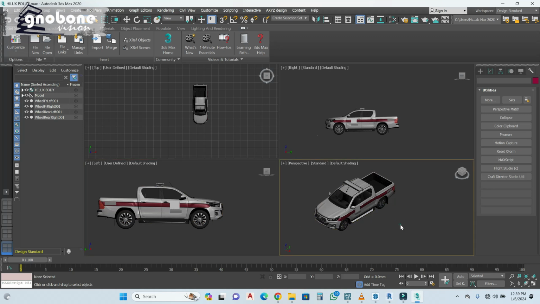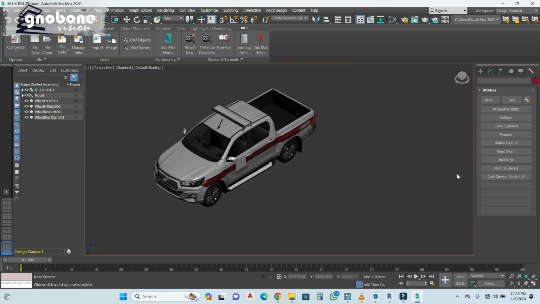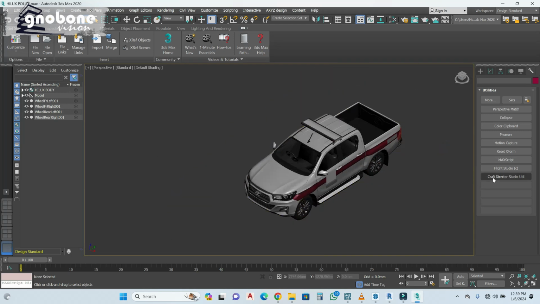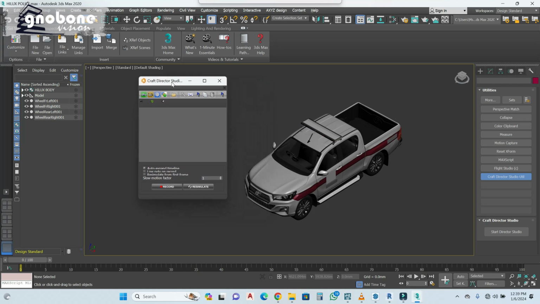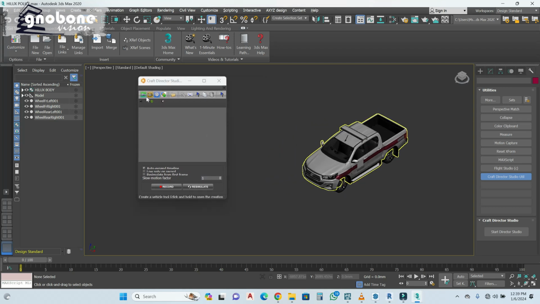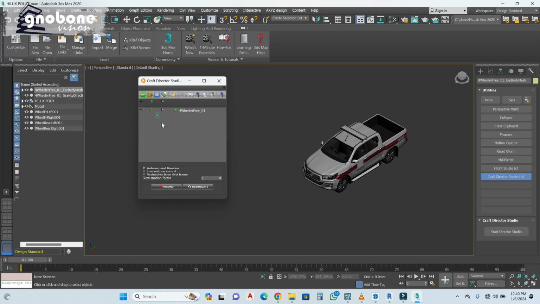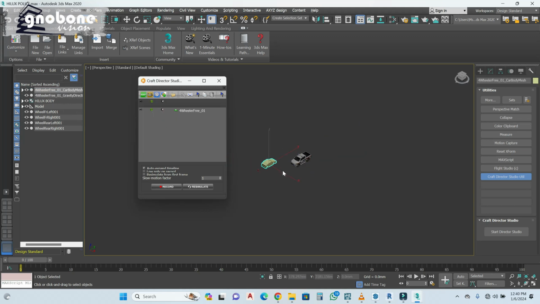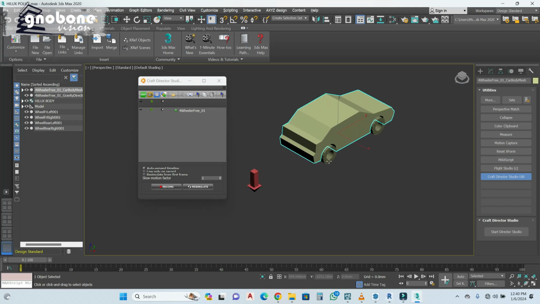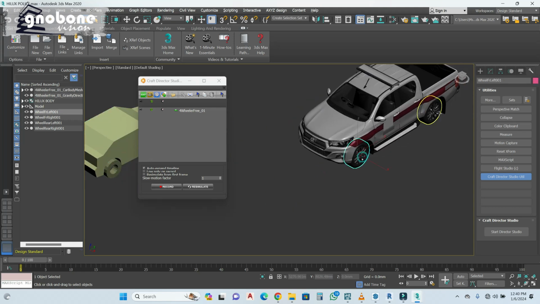Okay, so quickly let's get into it without waste of time. You hit Craft Direct Studio Utility. When you hit it, you start Direct Studio. This dialog will appear. So once you're done with that, let's quickly hold this. We left click and hold. You see this 4-wheel free and then airplane free. We're using the 4-wheel free, so we'll click on it. This appears. Okay, let me quickly explain this. Remember, the wheels are one single entity.